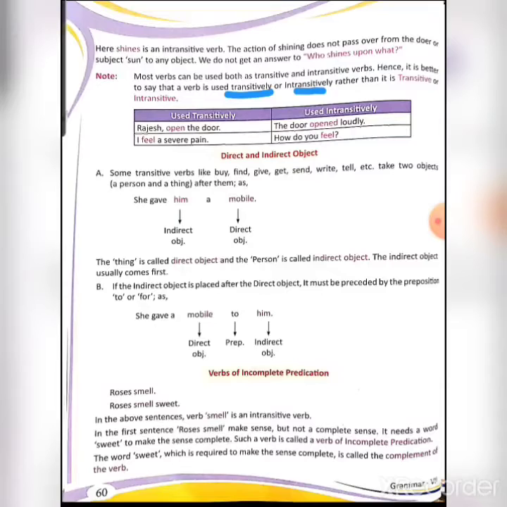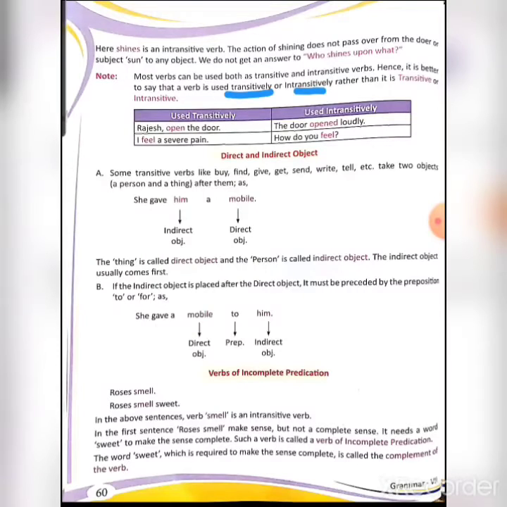Now, the verb is given and its use is given in both the forms, transitive and intransitive. When the verb is used transitively: Rajesh opened the door. So what is to be opened? The door is to be opened. So open is the verb which is used transitively. I feel a severe pain. What do you feel?